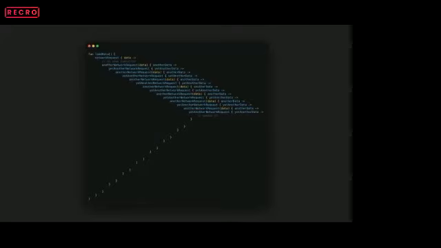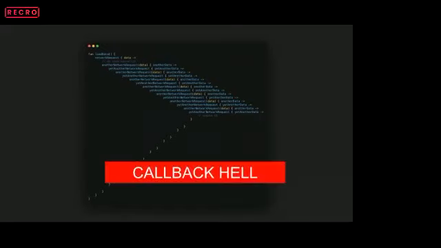This situation is known as callback hell, and it is one of the ugliest situations a developer can find. It reduces code readability, and it doesn't look really nice, right? So this problem can be simplified, but first let's understand what callback hell is.